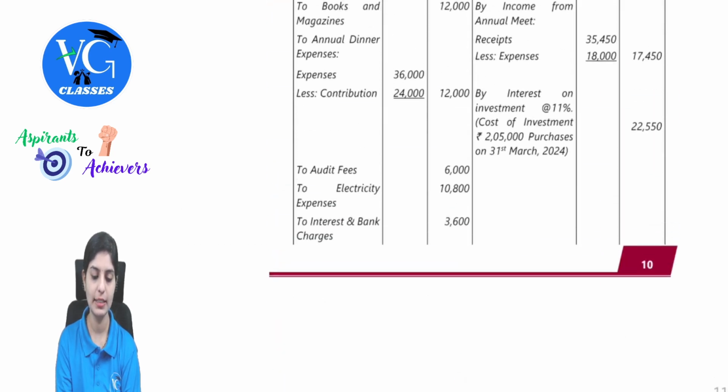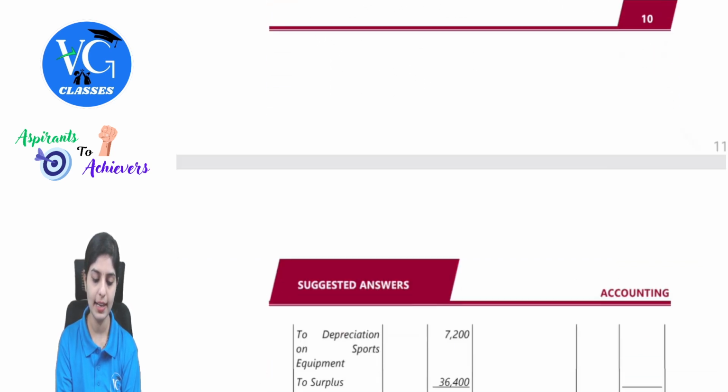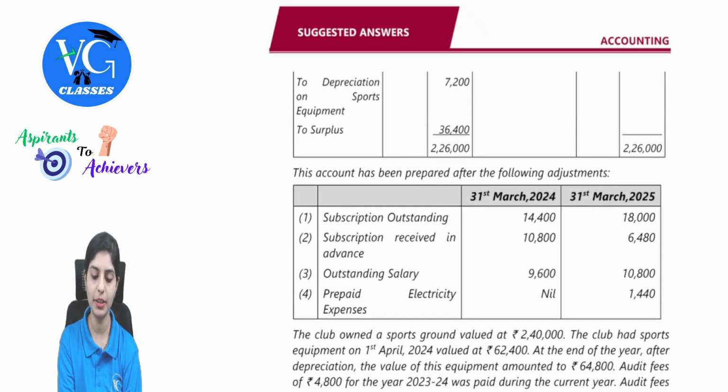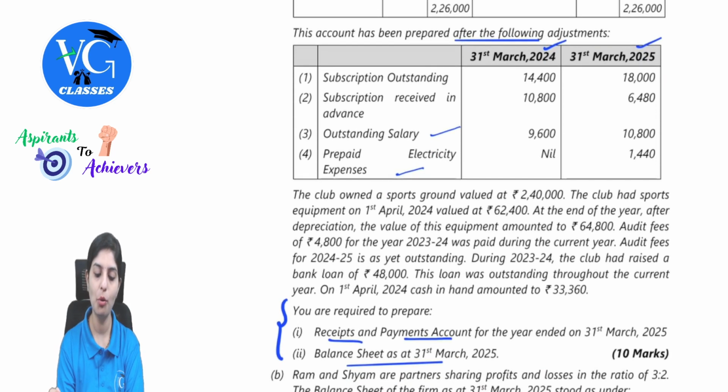Yes. So they are giving us the detail of income and expenditure, and this account has been prepared after the following adjustments. Opening balance and closing balance are given. Subscription outstanding, received in advance, outstanding salary, and prepaid electricity expenses are given. Next, the club owned a sports ground valued at 2,40,000. The club had sports equipment on 1st April 2024, the opening balance, valued at 62,400. At the end of the year, after depreciation, the value of this equipment amounted to 64,800.